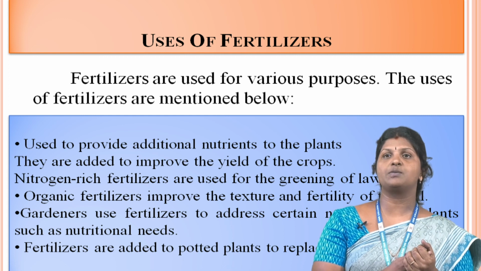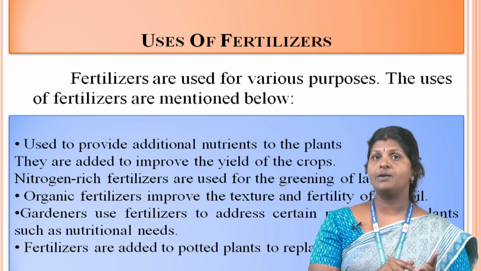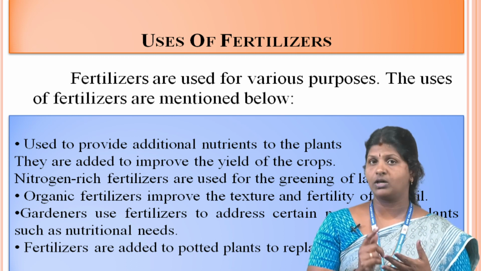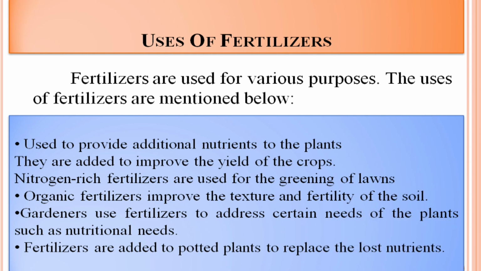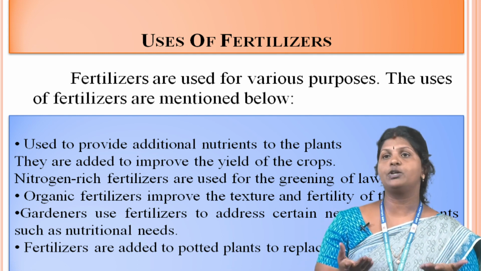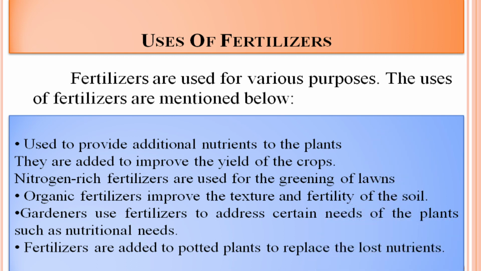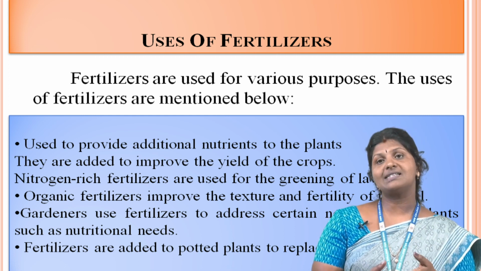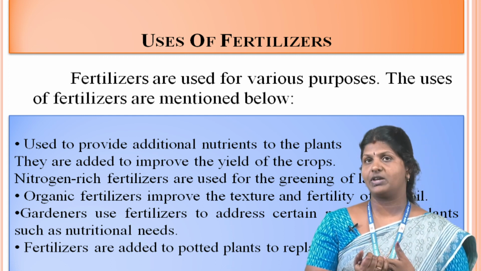Fertilizer is used for various purposes. The uses of fertilizer are mentioned: it is used to provide additional nutrients to the plant. It is added to improve the yield of the crops. Nitrogen-rich fertilizers are used for the greening of lawns. Organic fertilizer improves the texture and fertility of the soil. Gardeners use fertilizer to address certain needs of the plant, such as nutritional needs. Fertilizer is added to potted plants to replace the lost nutrients.